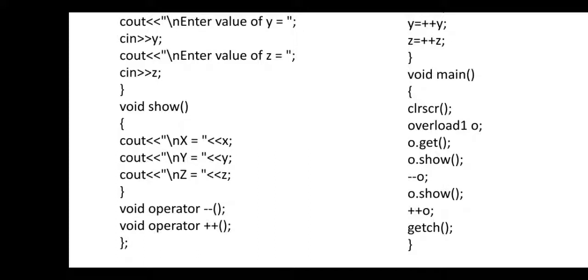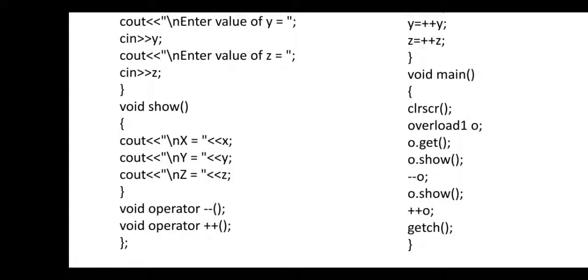Okay, now here check the operator overloading. Void operator minus minus, unary operators. Unary operators are two operators, that is minus minus and plus plus, because these are the increment and decrement operators which perform the operation on a single operand, and that's why we call both these operators unary operators.